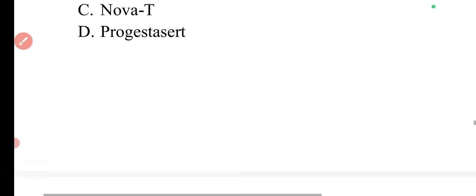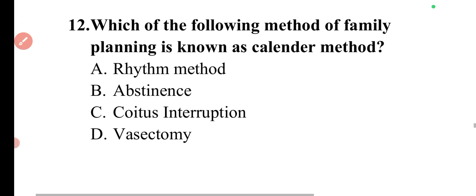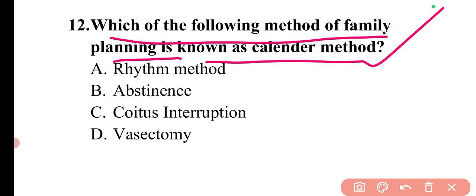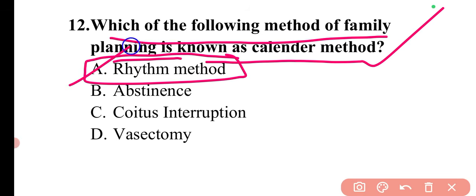Then moving to the next question. The question is, which of the following methods of family planning is known as the calendar method? The method of family planning which is known as the calendar method is the rhythm method. So here option A will be the correct answer.